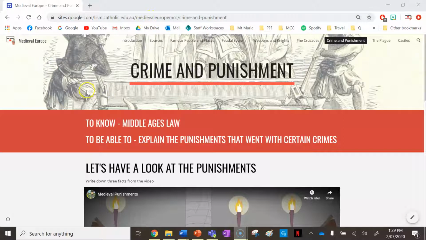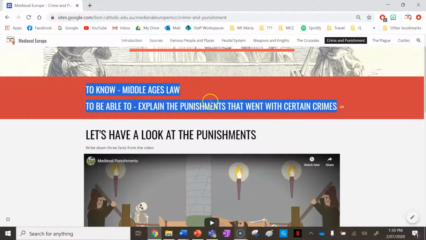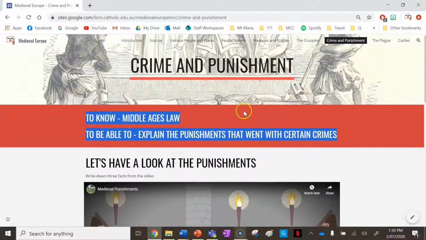So your first job for this lesson is to write down your to know and to be able to, your success criteria, at the top of a new page in your history book. Your to know for this lesson is Middle Ages law, and your to be able to is explain the punishments that went with certain crimes during the Middle Ages.